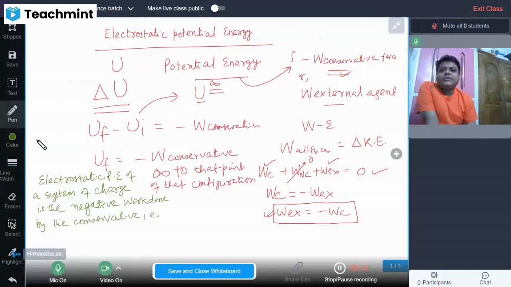That is electrostatic force. Negative work done by the electrostatic force from infinity to that point of the same configuration.